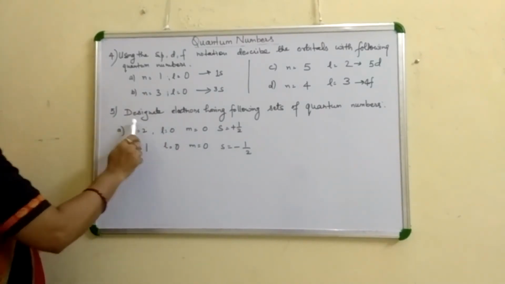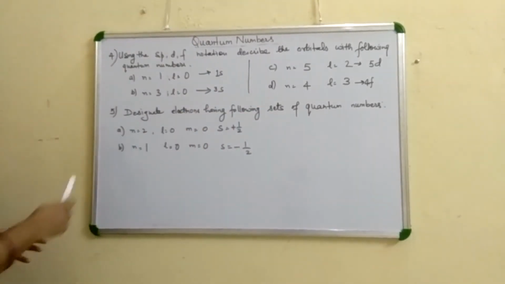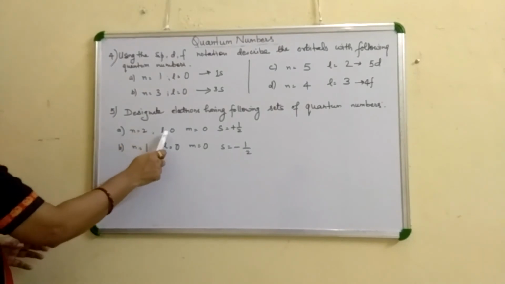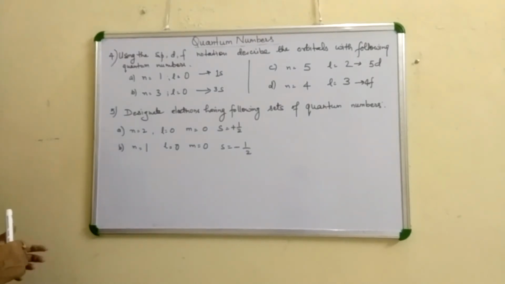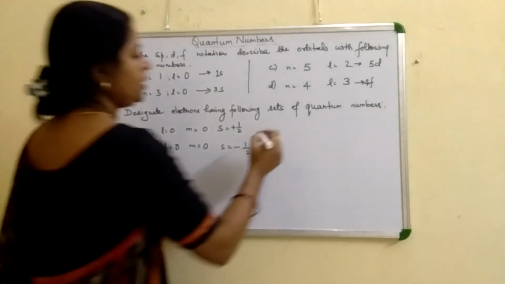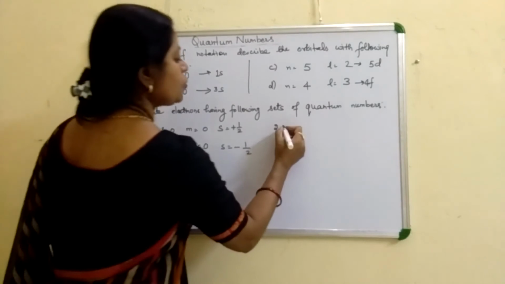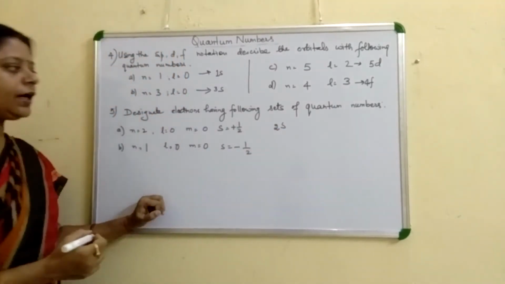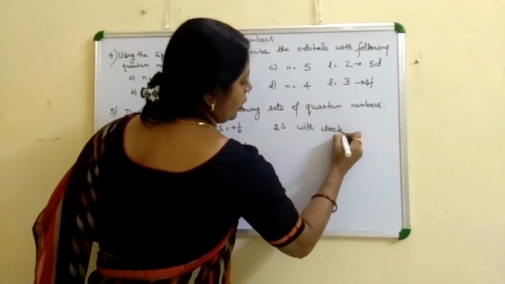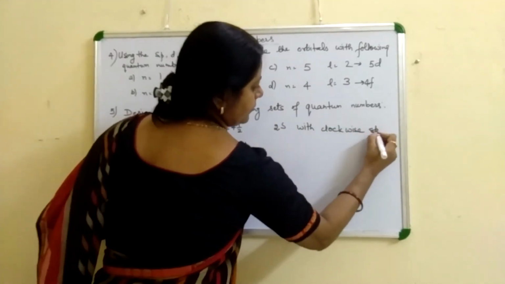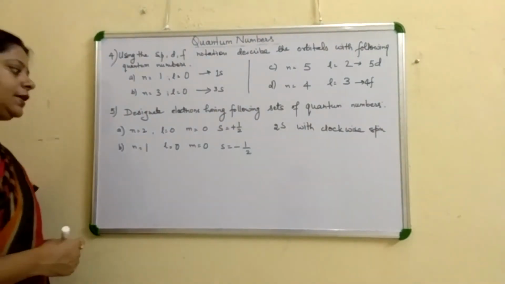Next question. Designate the electrons having following sets of quantum numbers. If n is equal to 2, L is equal to 0, m is equal to 0, and s is equal to plus half. It means the electron is present in main energy level 2. If L is equal to 0 means 2s orbital and having the clockwise spin. Electron present in 2s orbital with clockwise spin.